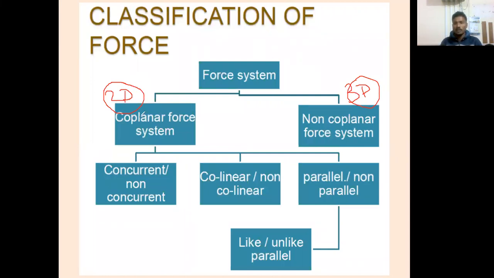And how many dimensions does a plane have? What we have discussed in one of the lectures: two dimensions. Two dimensions. Okay. After that.